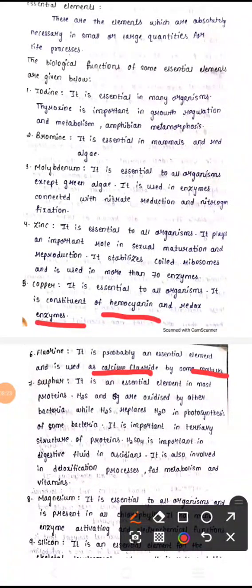And sulfur is also most important in protein. It is regulated through our body as H2S gas. And mainly it is oxidized by bacteria, which replace water in photosynthesis in some bacteria, we can say. Here mainly it is in the tertiary structure of proteins. Generally proteins have primary, secondary, tertiary, quaternary structures. The sulfur will act in the tertiary structure of proteins. H2SO4 is mainly important, we can say, for digestion fluids. It is also involved in the deoxidation process, fat metabolism and vitamins also.